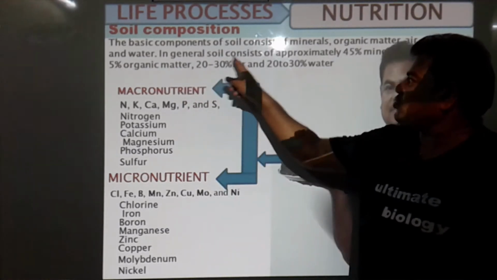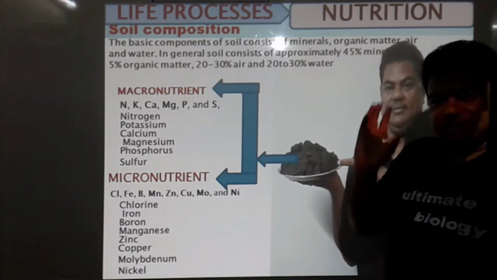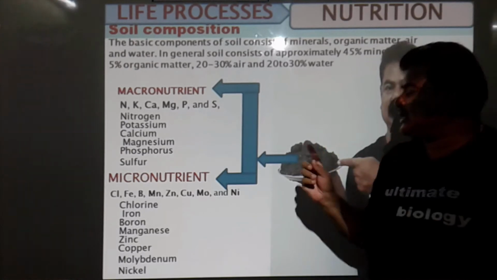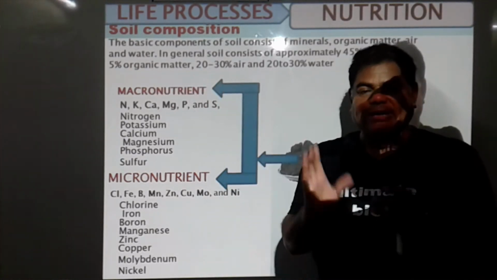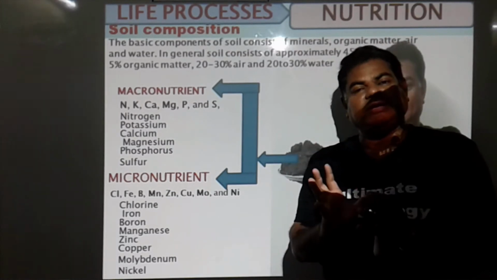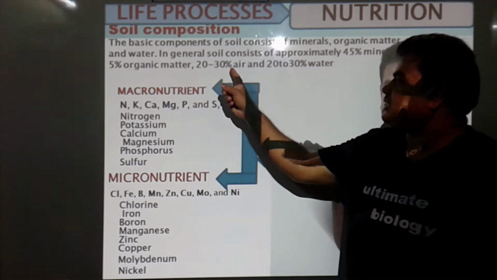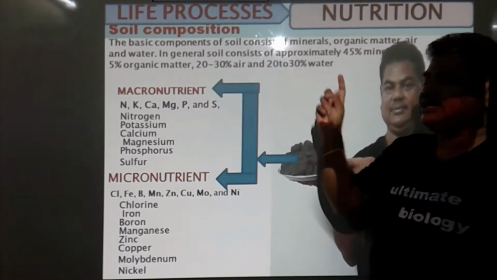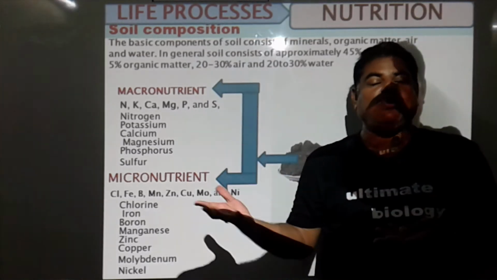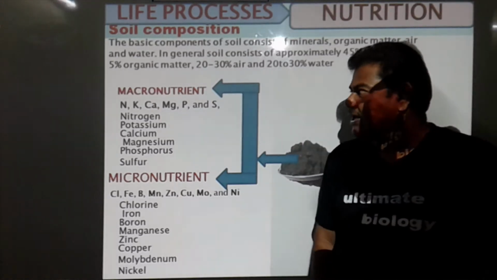In general, soil consists of approximately 45% minerals. Means more minerals are present in the soil. Then 5% organic matter. Only 5% organic matter is there, that dead and decayed organic matter present in the soil. Then 20 to 30% air is present in the soil, and 20 to 30% water is present in different forms, generally in colloidal forms, in between the soil particles.